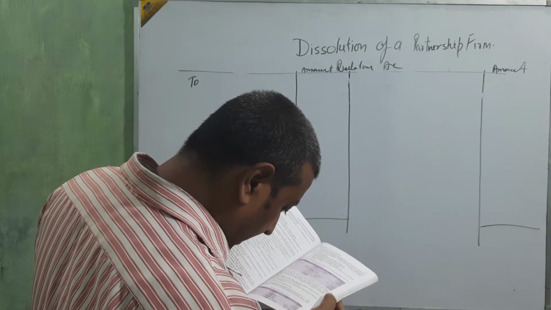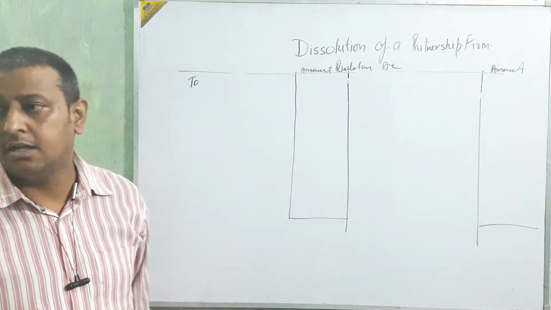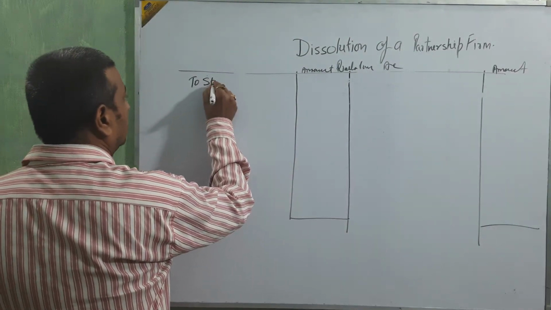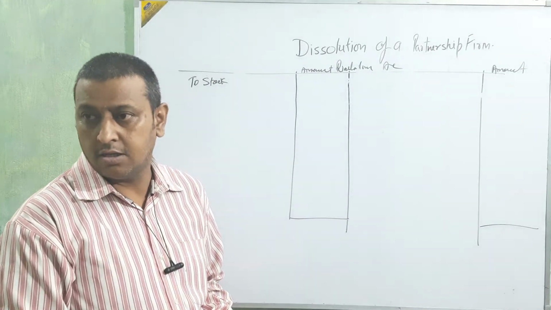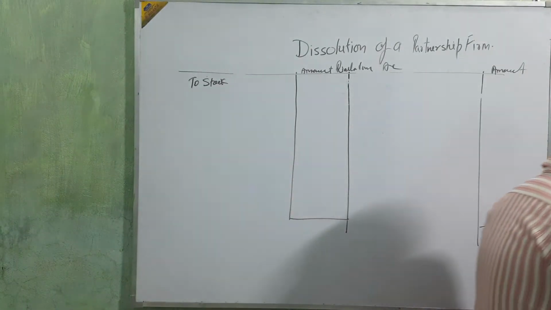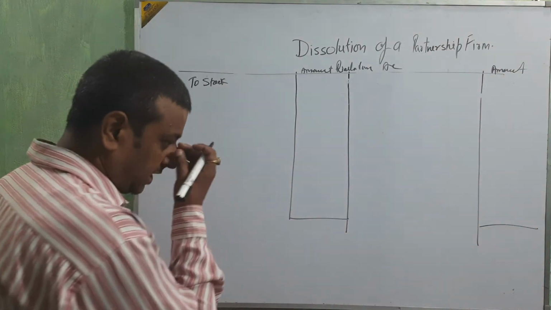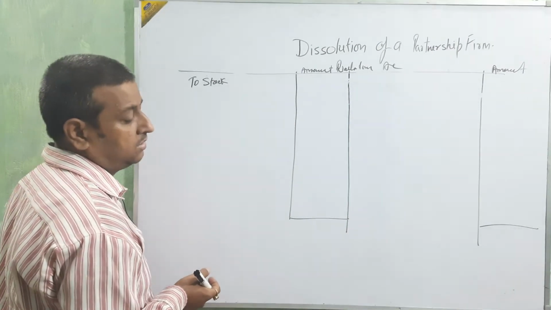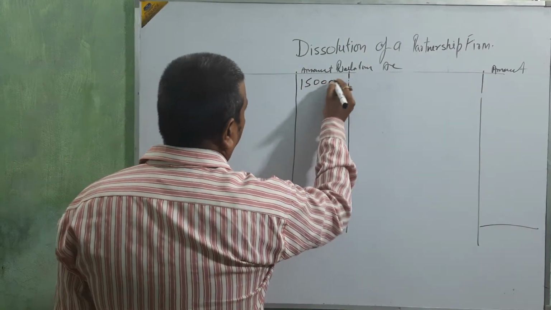Stock 1,50,000. Okay beta. Stock 1,50,000. Bank 30,000. Next, stock 1,50,000. Okay, next.